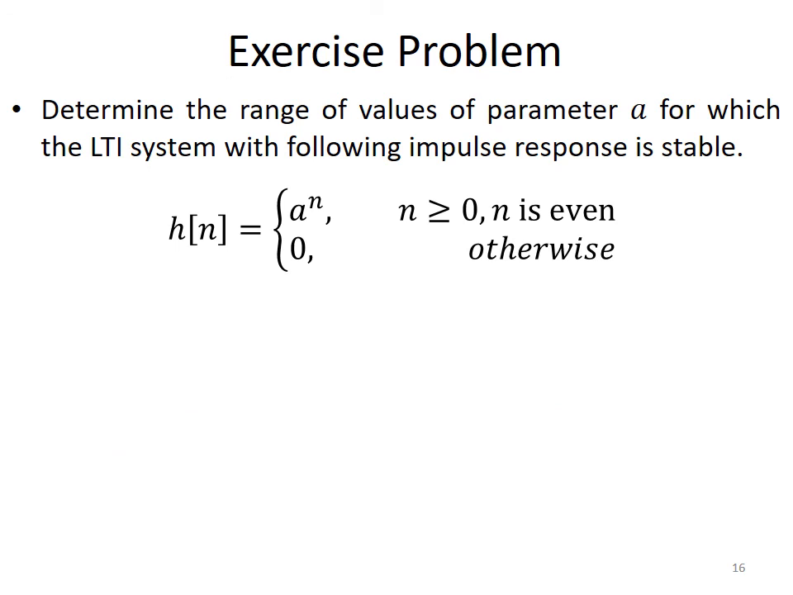Here is an exercise problem for you, and in this problem you have to determine the range of values of parameter a for which the LTI system is stable. The impulse response of the system is given by this equation: h of n equal to a power n when n is greater than or equal to 0 and n is even, right? And it is equal to 0 otherwise. So this system is causal and slightly different than what we did in the first example.